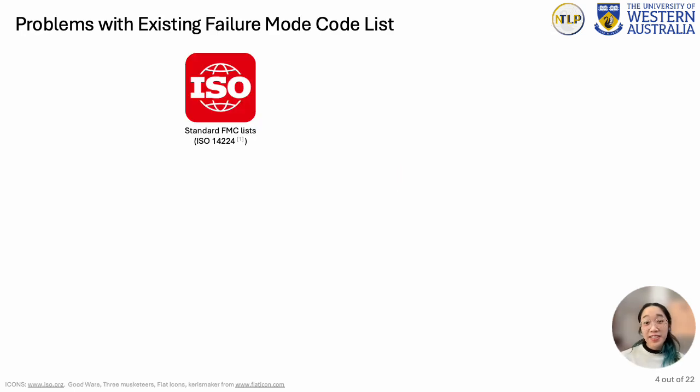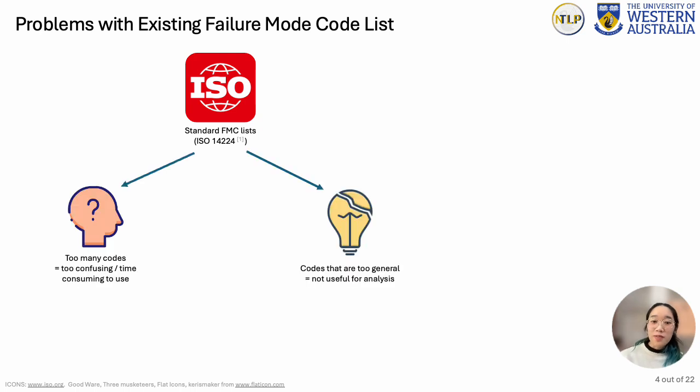Now, despite existing standard failure mode code lists, such as ISO 14224 for the oil and gas industry, there is no standard set of failure mode codes specifically made to represent failures that happen in the maintenance industry. As a result, when used in maintenance, these lists often suffer from having too many codes, making them confusing and time-consuming to use, or have codes that are too general to be useful for analysis.